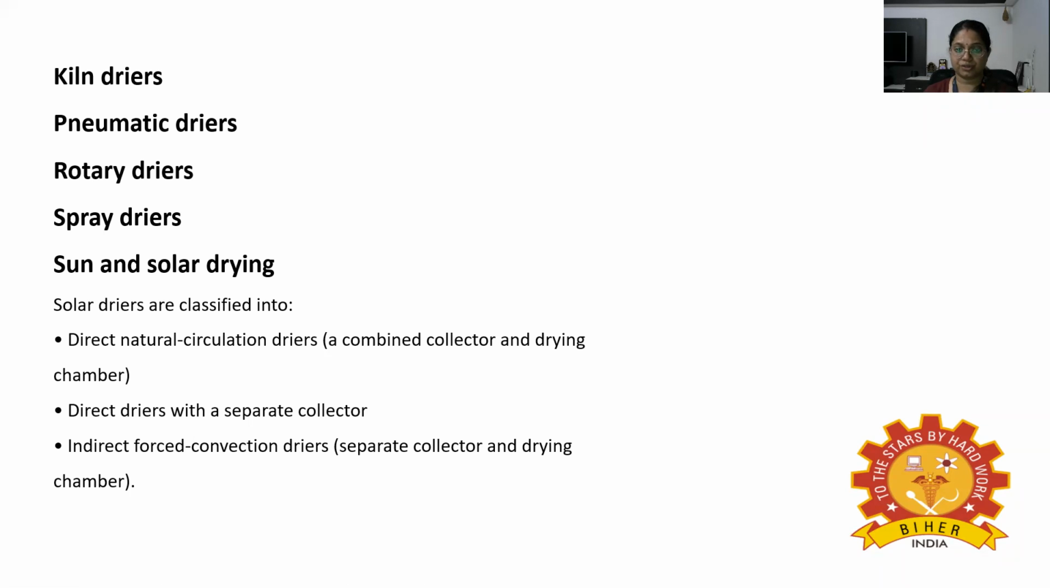High labor costs are also incurred by the need to turn the product regularly and by manual loading and unloading. However, the dryers also have a larger capacity and are easily constructed and maintained at low cost.